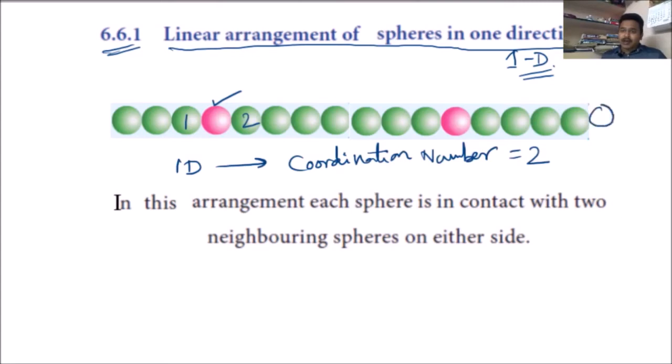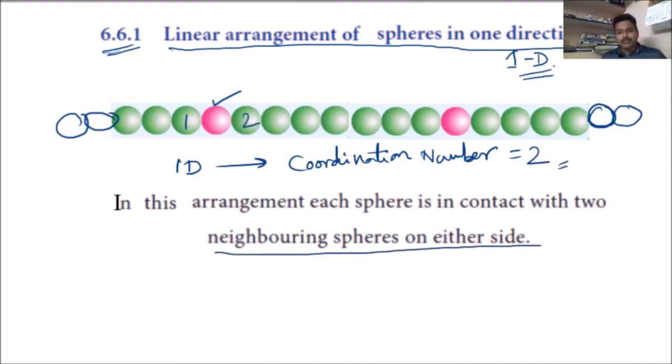You are talking about a solid, so it keeps on going like this, so the coordination number of any atom in one dimensional packing will be 2. This is what they have given here: in this arrangement, each sphere is in contact with two neighboring spheres, one on either side. This is the coordination number. You have to keep this in mind.